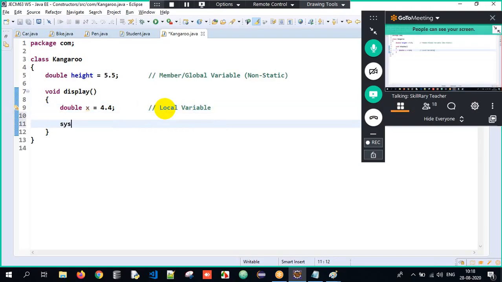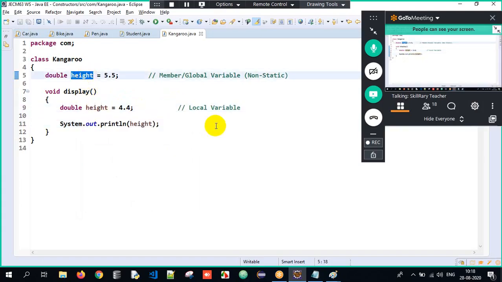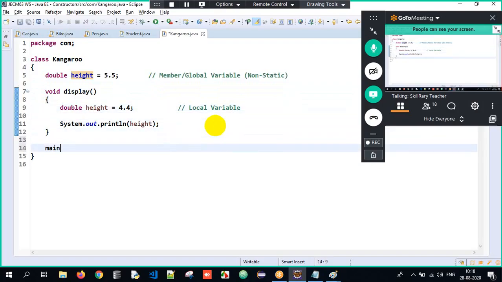Now here apply common sense. Okay. Now what I'll do, I will change the variable name to height. If you closely observe, sir, the local variable and the member variable names are the same. Is it possible? Absolutely possible. Local variable and member variable names can be the same. Doesn't matter. But what is important, I will tell you now.